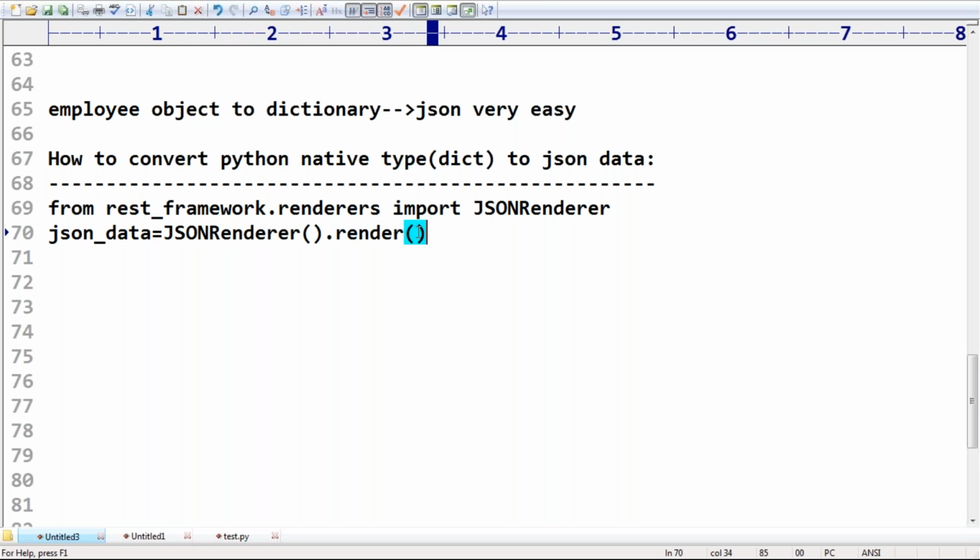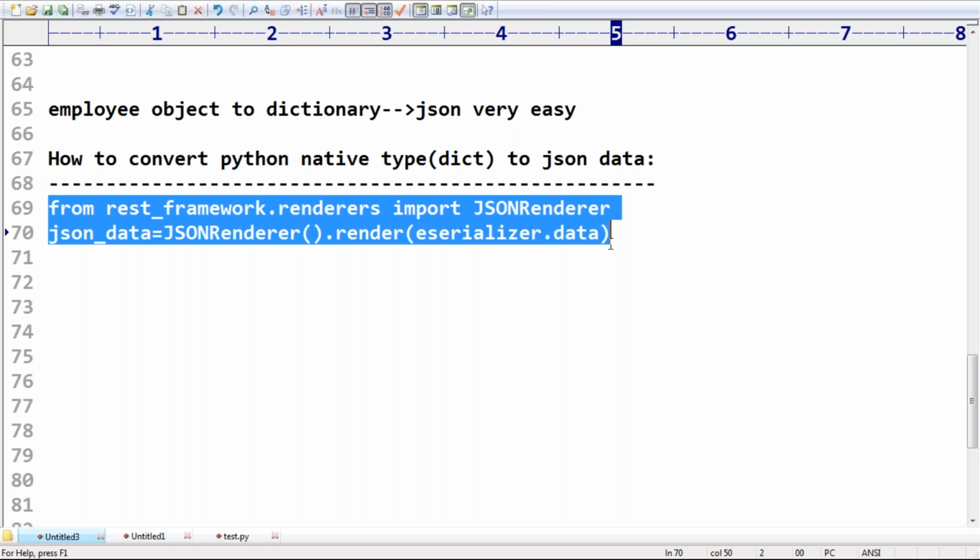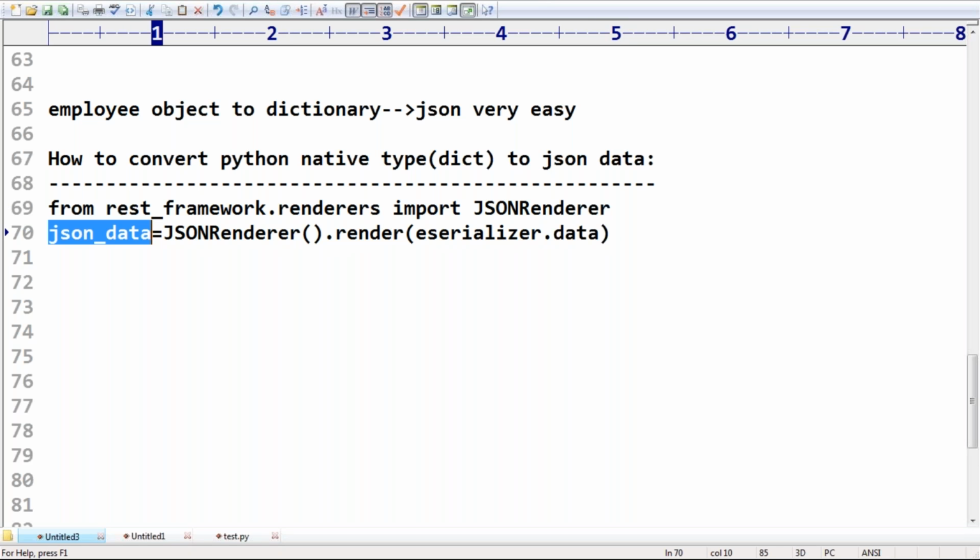Sir, your Python dictionary is available where? How can you get the Python dictionary, sir? Serializer dot data. That's all. If you are aware of these two lines, then you can convert the Python dictionary to JSON data. Remember, we are not going to use any Python inbuilt library. I'm just using JSON renderer from REST framework. Even import json.dumps is also acceptable. No issue at all.